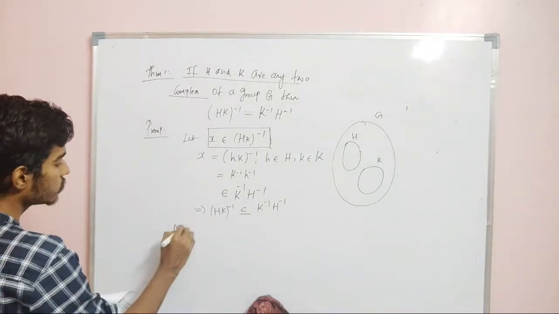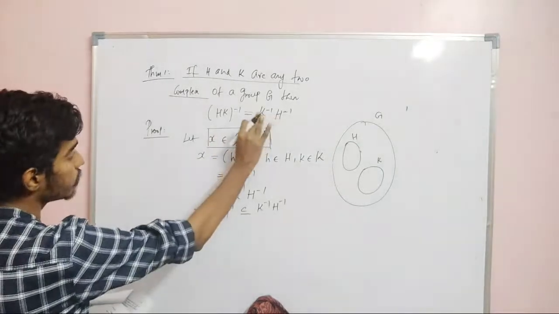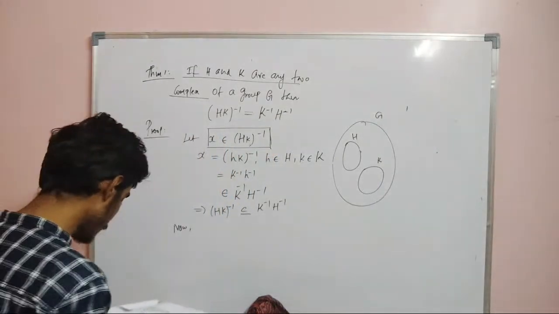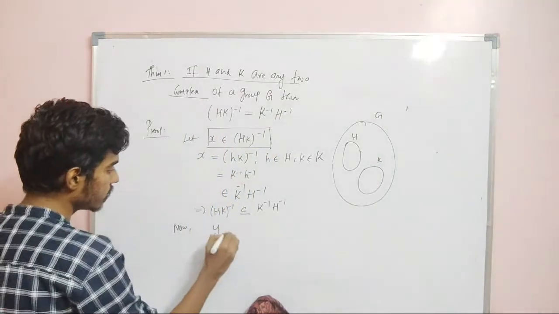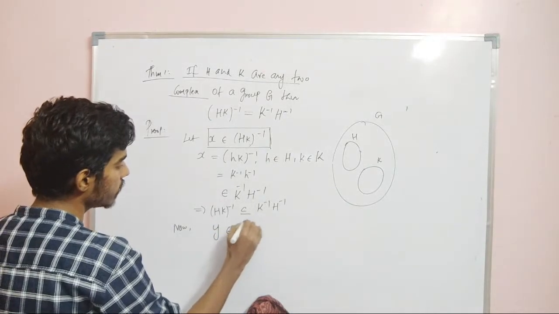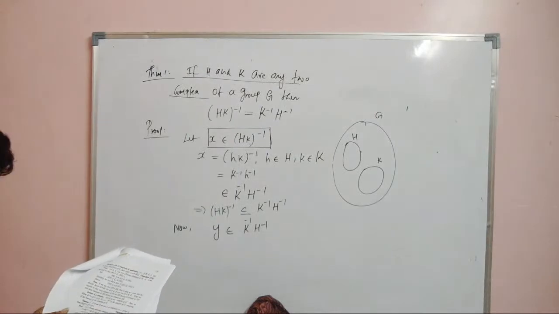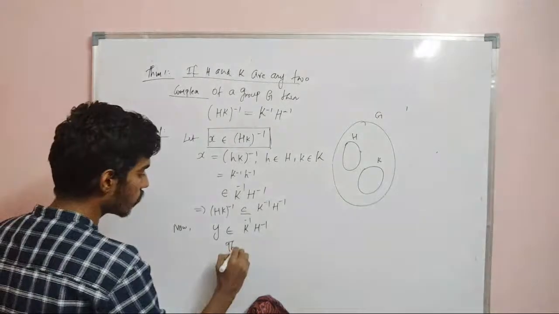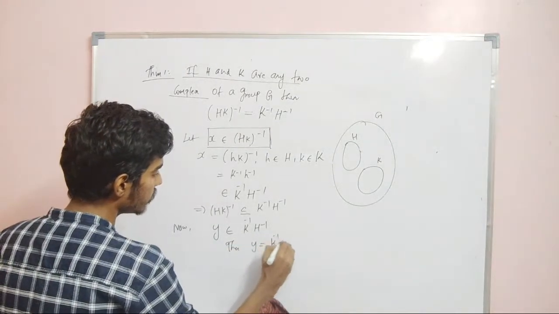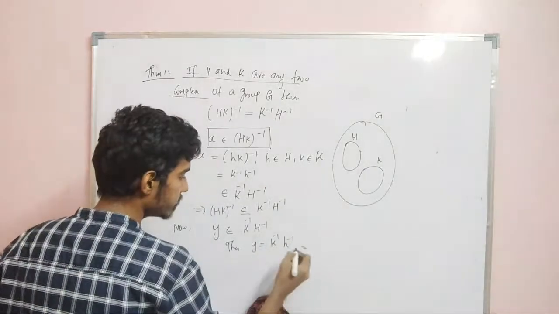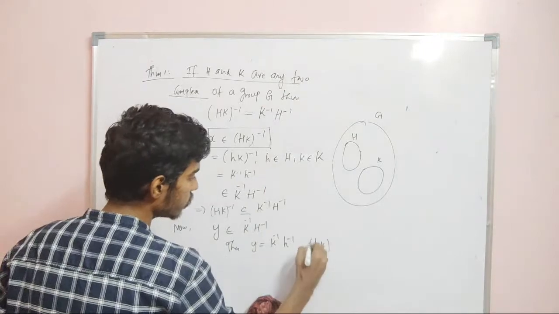Now I am going to choose an element from the right hand side and prove that it is also in the left hand side. Let y belong to K inverse H inverse. Then I can write y as some small k inverse, small h inverse. So I can write this as (hk) whole inverse.